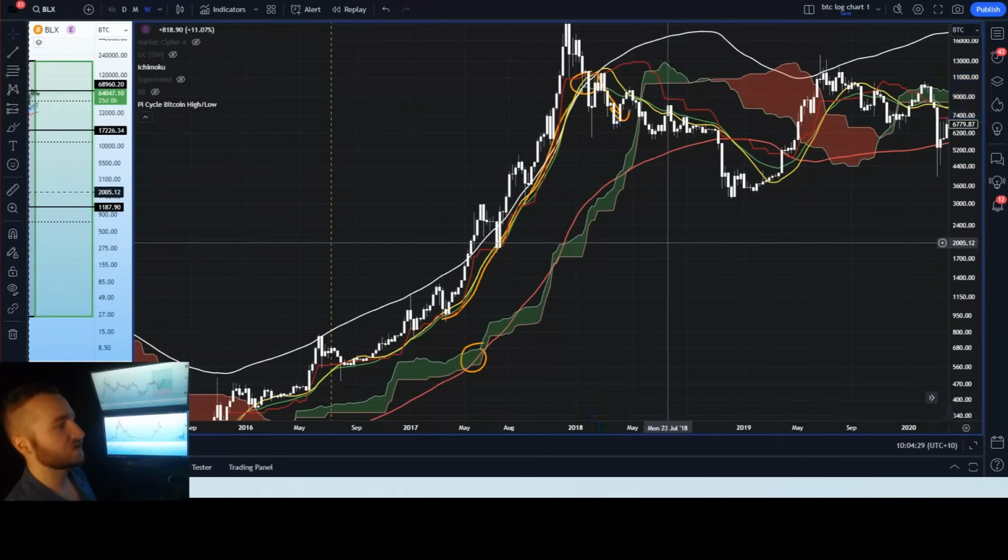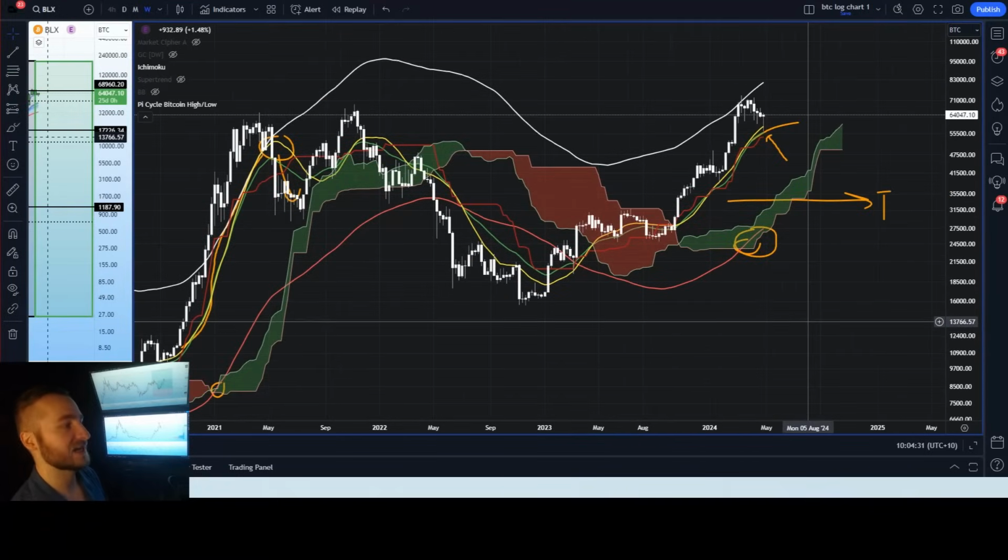So we can see on the weekly chart using the Pi cycle indicator, it shows us there's an area of confluence at 55K, which is significant from a technical basis, which is representative of macro strength. So in other words, a loss of 55K on the weekly chart would show us there has been a significant shift in strength toward the bearish side, which could potentially result in an end of the macro uptrend, not an end of the bull run, but an end in the macro uptrend for multiple weeks or potentially a few months. So we do not want to see a breakdown of 55K.